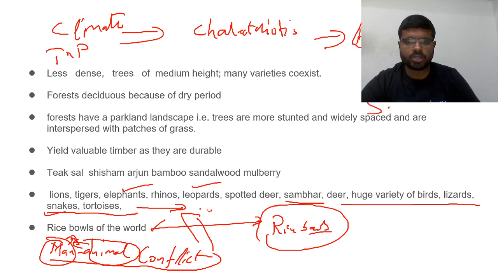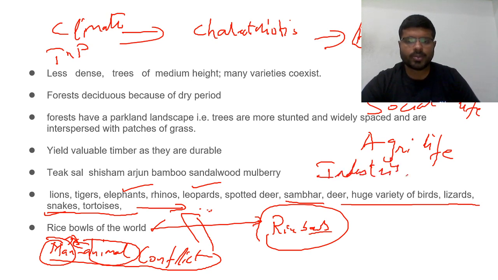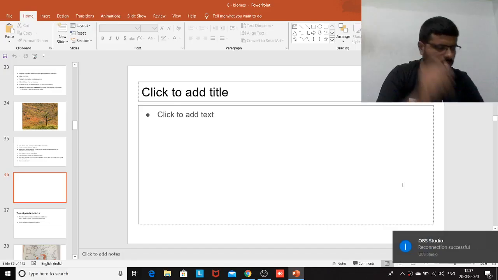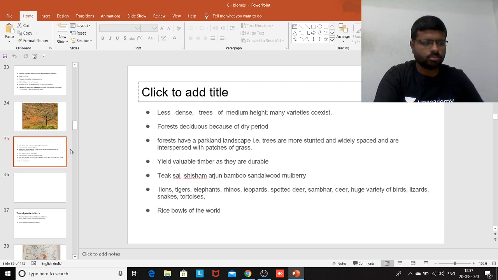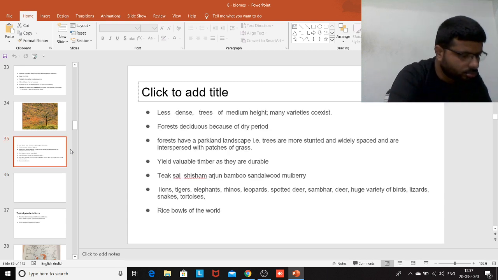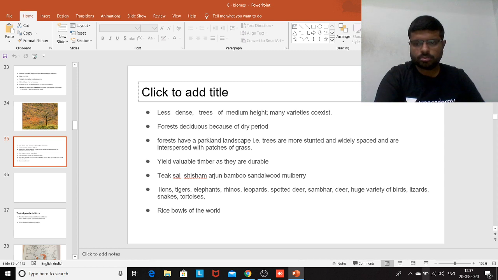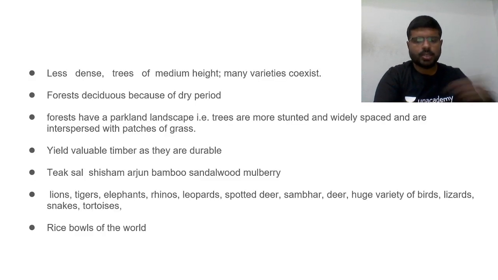If you add all the social life, agricultural life, industries, minerals, human population. Yes. So these are the things about tropical deciduous.